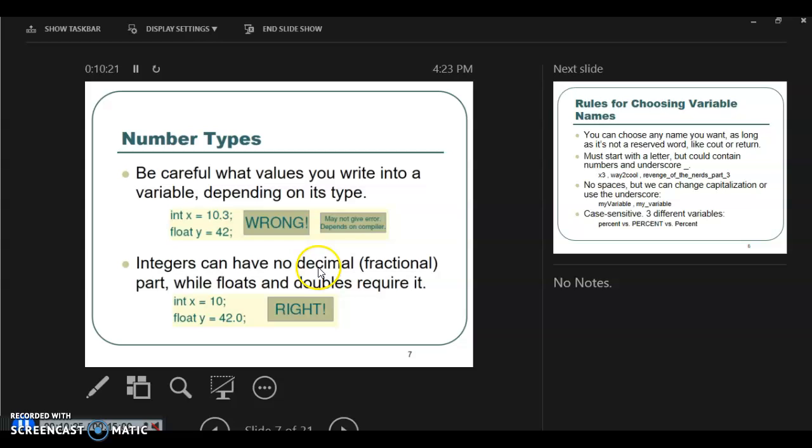Right? So be careful what values you write into a variable. For example, if you declare an integer and then you give a float value. A float is a value with a decimal point, right? Whereas if you declare a float and then you give an integer, normally it's fine. Most compilers may not give an error, it depends on the compiler. Most of the time it's fine. Most of the time it won't complain or crash or anything. But it's not good practice, right? So integers have no fractional part, while floats and doubles have a fractional part.